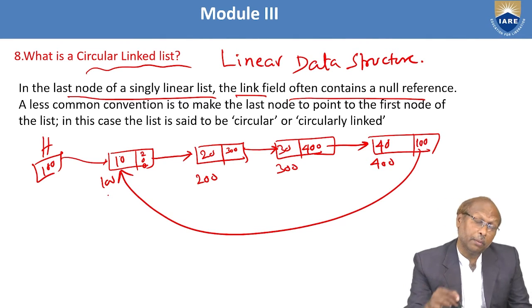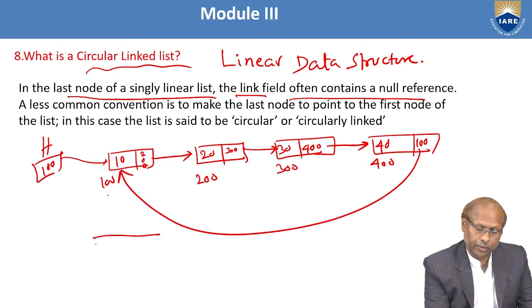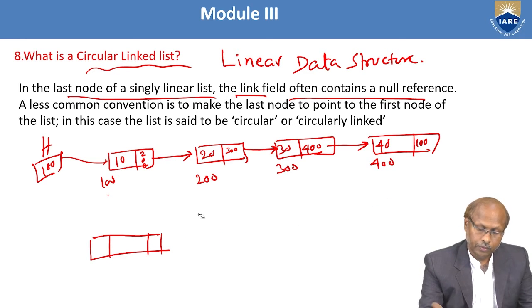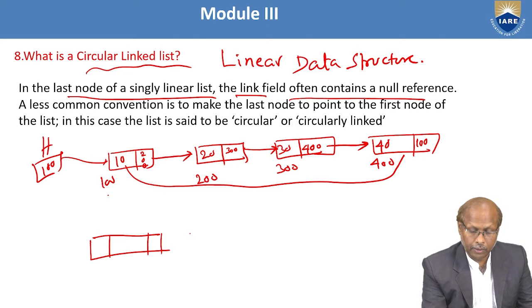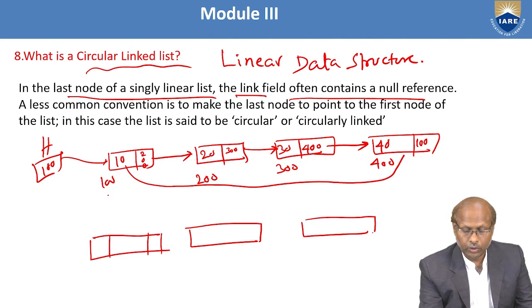And remember, if it is a circular double linked list, in that case what will happen? You have to assume 3 nodes. Assume the addresses are 100, 200, 300.